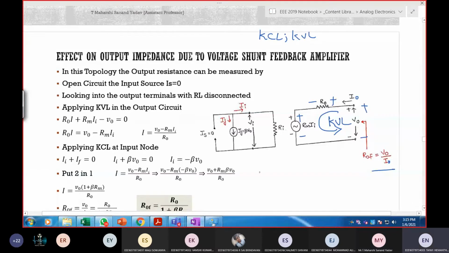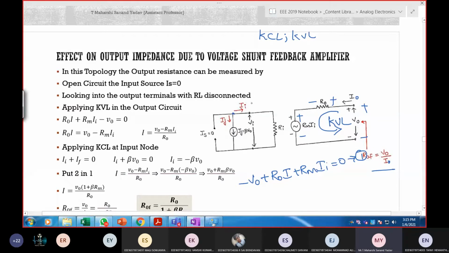Minus V out plus R0 into I out plus RMII is equal to 0. This is one equation. Next, input side, KCL or KVL? KCL.